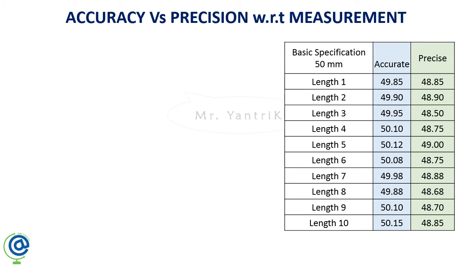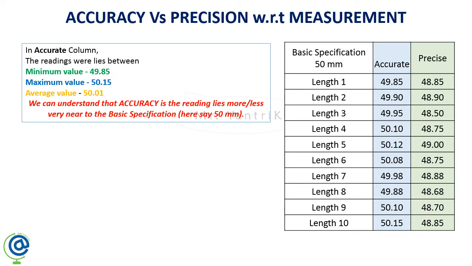So if you understand the same thing with a description, just look here. In the accurate column, the readings lie between the minimum value of 49.85 and the maximum value of 50.15, and the average is 50.01, very near to that 50 mm. So the total value is very near 50 average. 50.01 is a negligible quantity, so it is meeting the basic specification. So you can say that blue color lines are accurate if you take 50 mm as the base.